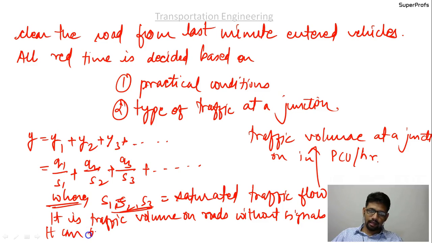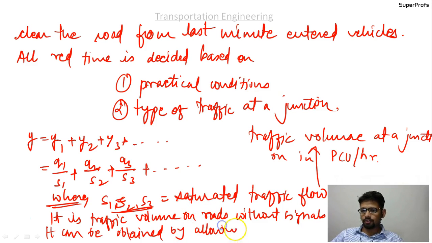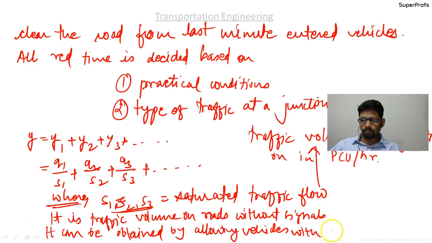It can be obtained by allowing vehicles with continuous green signal.